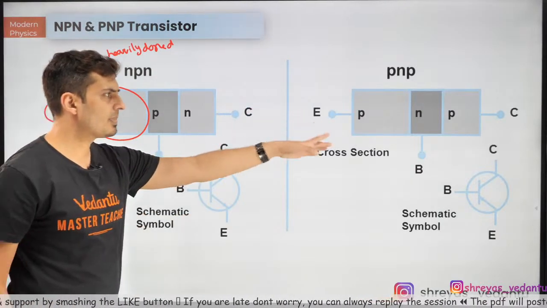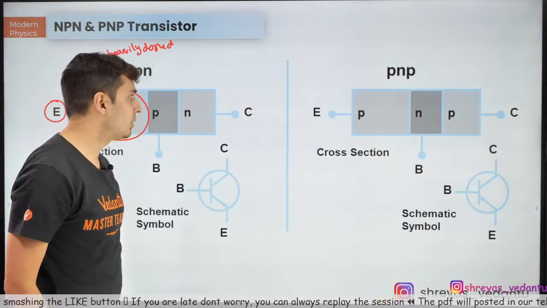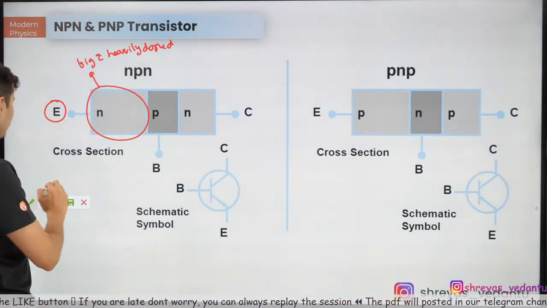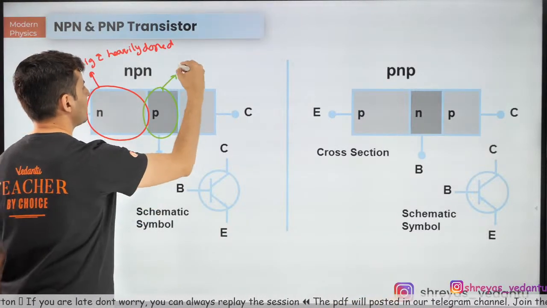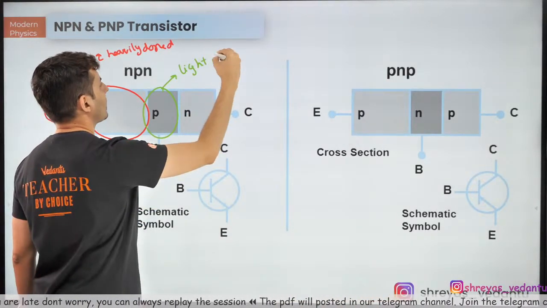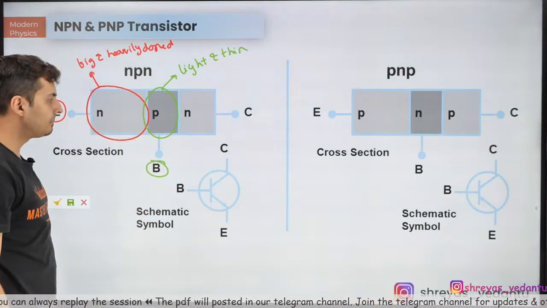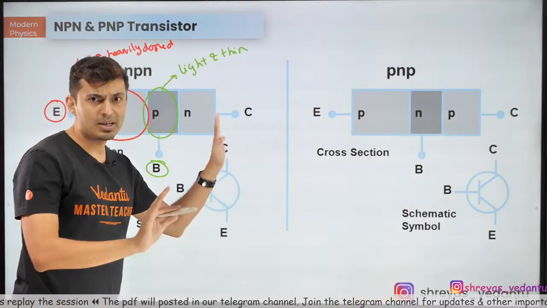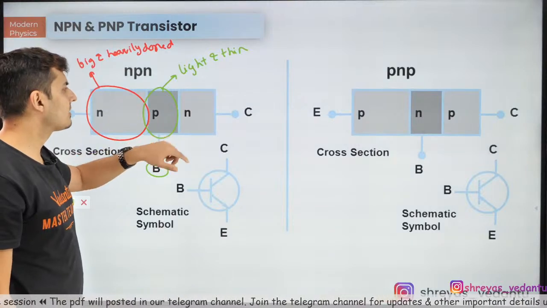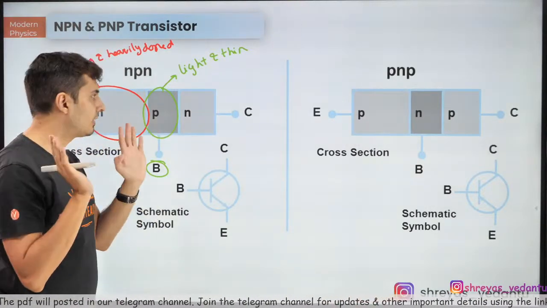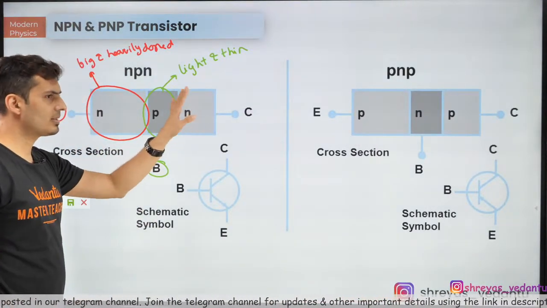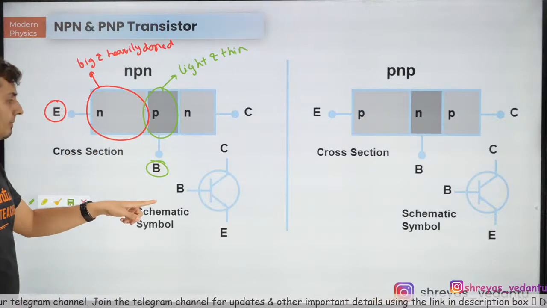Emitter. Same thing in PNP also, the one which is big and heavily doped. This one in between, this is very light and thin, that is called the base. And the one which is medium and decent in size, that is always the collector. Keep this in mind. The one which is medium and decently sized is called the collector.